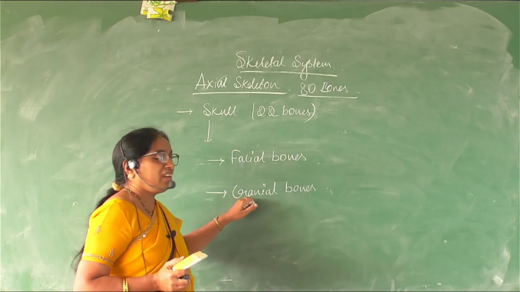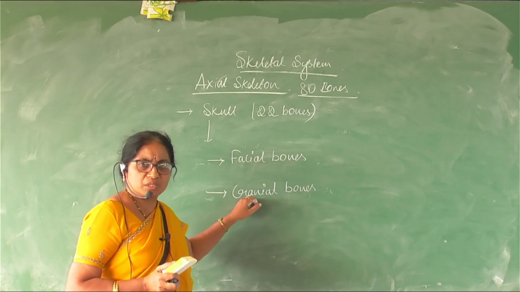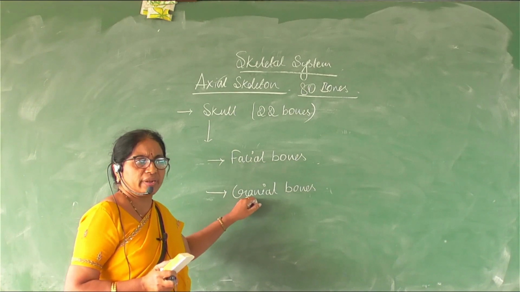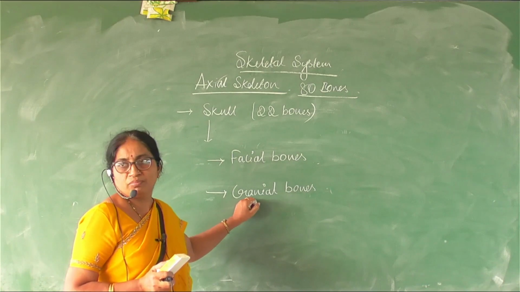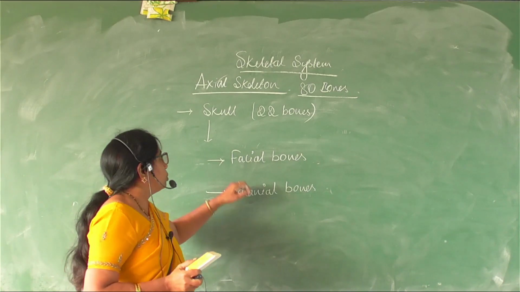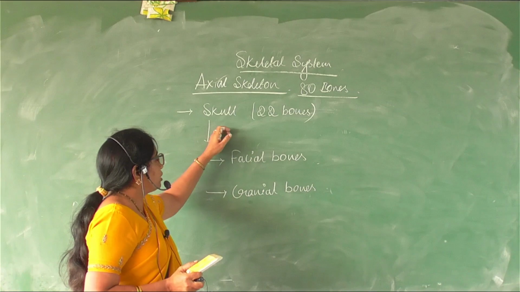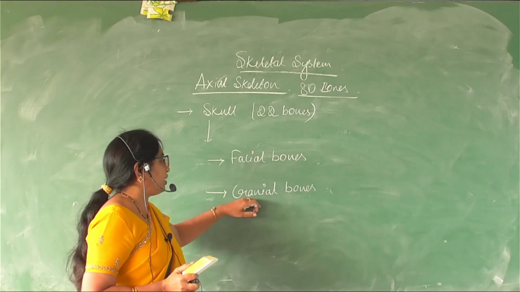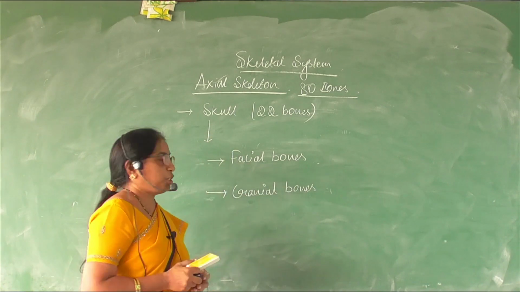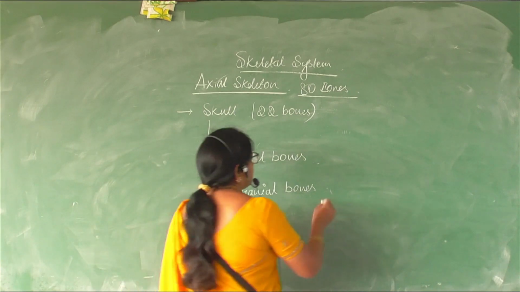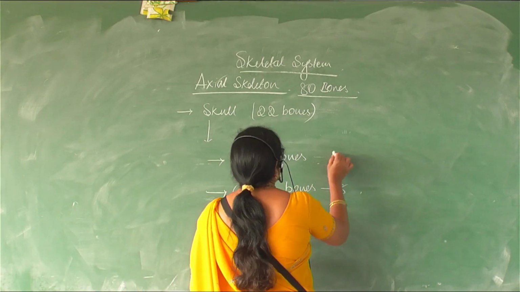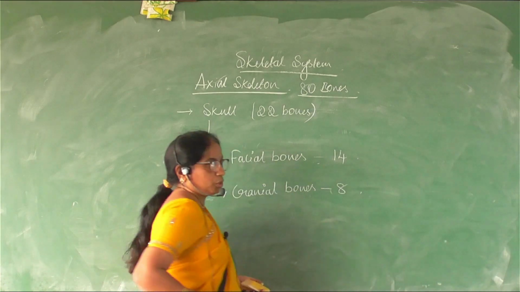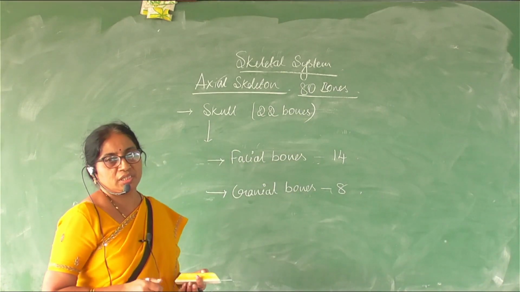Craniates is the word which refers to the organisms which have the skull. Cranial bones are 8 in number, and facial bones are 14 in number, a total of 22 bones in the skull.